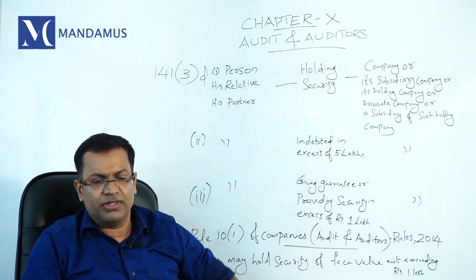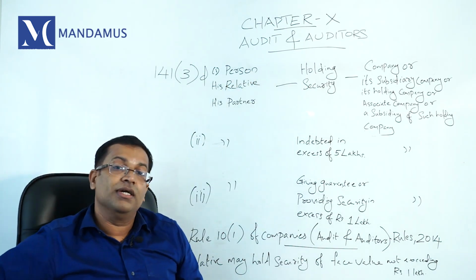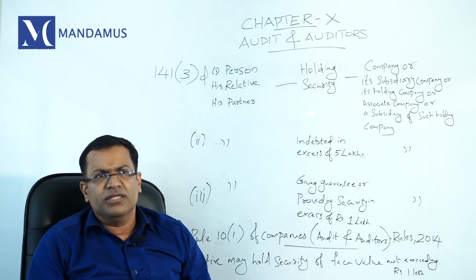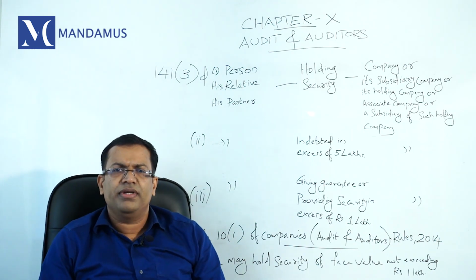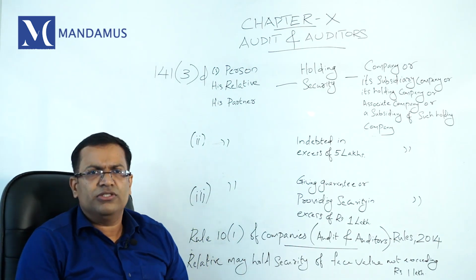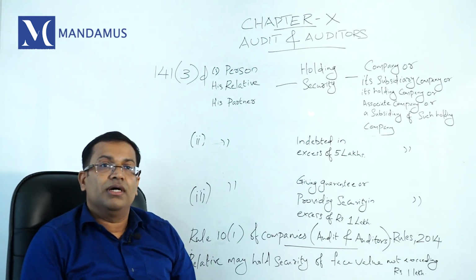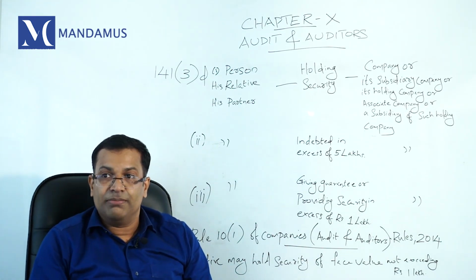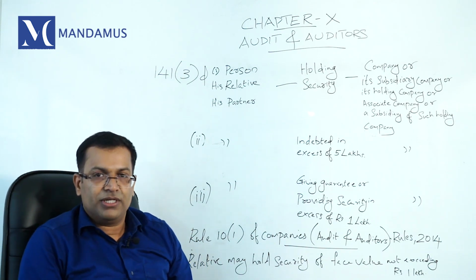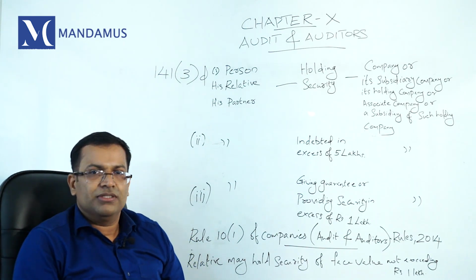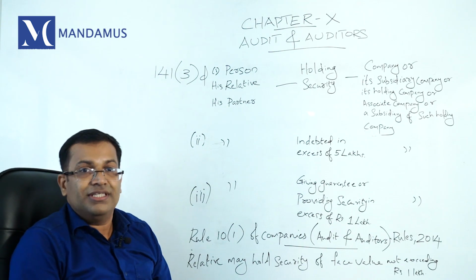So who is a relative? Section 2 subsection 77 says relative means members of a Hindu undivided family, husband, wife, father, mother, including stepfather and stepmother, son, stepson, daughter, daughter's husband, brother, sister, including step. These are relatives.